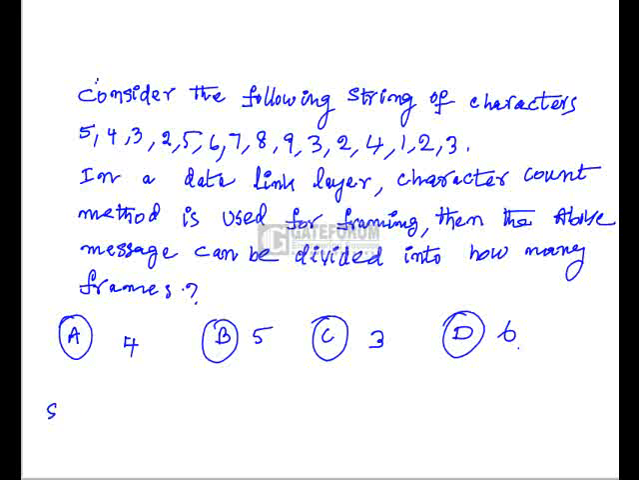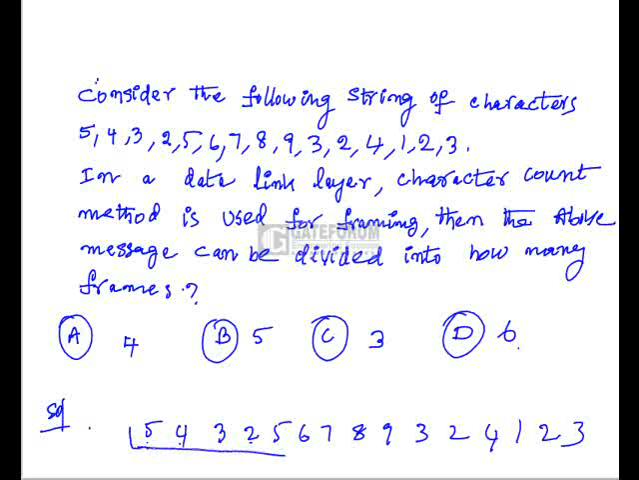So the message contains the characters like 5, 4, 3, 2, 5, 6, 7, 8, 9, 3, 2, 4, 1, 2, 3. In a character count method of framing, we combine the characters as one frame just by adding the header of the count as the first letter. That is, here 5 is the header count. So there are 5 characters including this header. So 1, 2, 3, 4, 5. So these 5 characters is one frame.